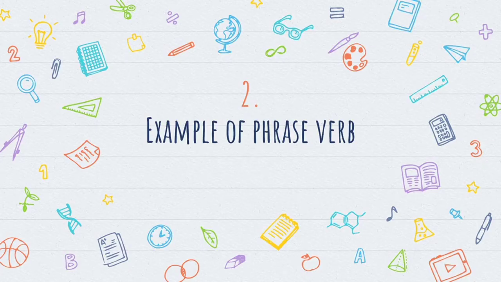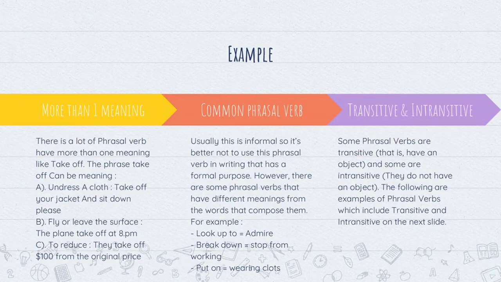Examples of phrasal verbs. There are three kinds of phrasal verb. First is phrasal verbs that have more than one meaning, second is phrasal verbs that are common, and third is transitive and intransitive phrasal verbs. First, a lot of phrasal verbs have more than one meaning, like take off, which can mean undress clothes, fly or leave the surface, and to redo something.